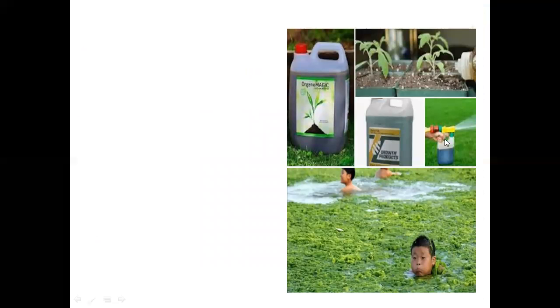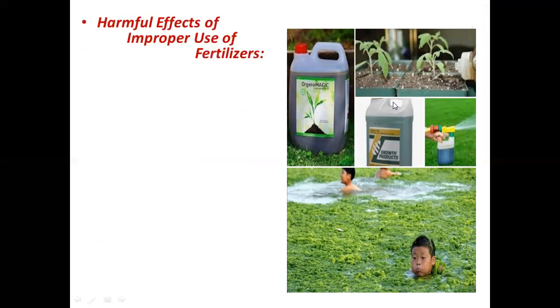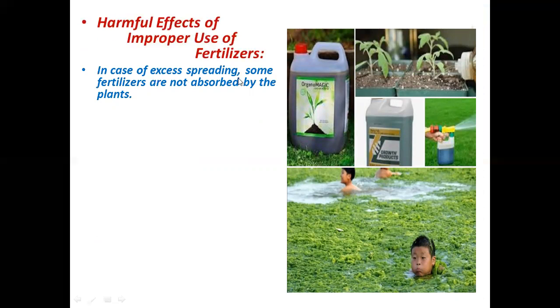I told you about liquid fertilizer: by spraying, we can provide this liquid fertilizer to the crops and it will easily be absorbed by the plant. Even you can see here, they will help in the growth of a plant.